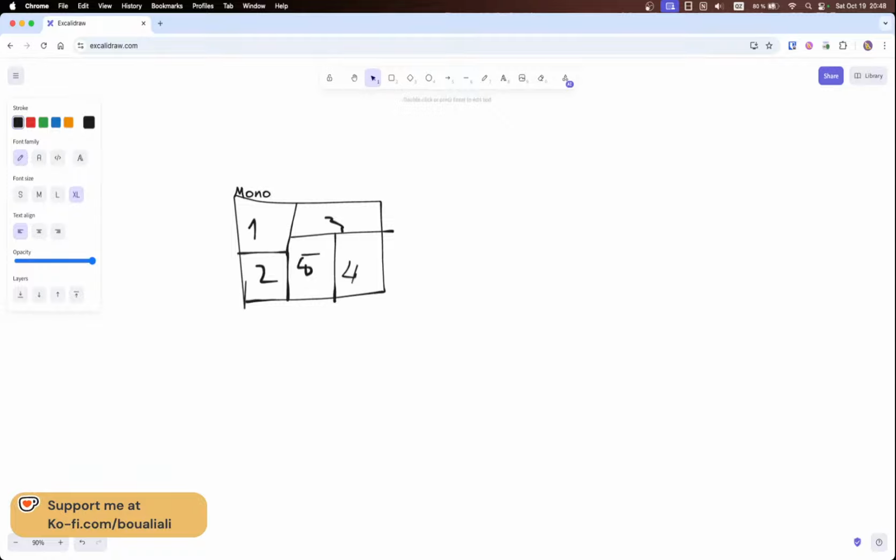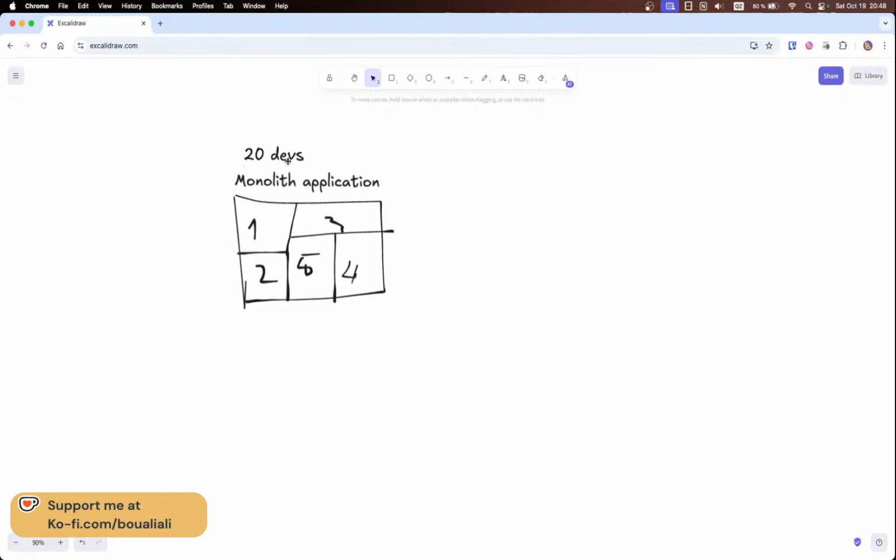So with this monolith application, let's assume that everything is going fine, and we have around 20 developers working on this monolith application. From my personal point of view and opinion, there is really no need to move from a monolith application to a microservices application, because when we talk about microservices, we have ups and downs, the pros and cons, for a monolith application as well as for microservices applications.